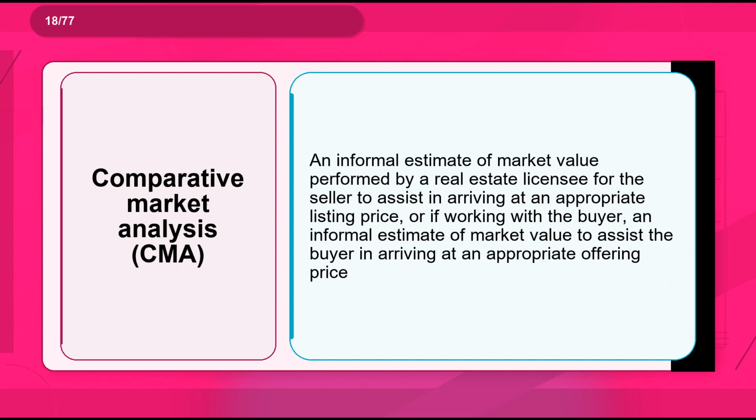Flashcard 18. Term: comparative market analysis, CMA. Definition: an informal estimate of market value performed by a real estate licensee for the seller to assist in arriving at an appropriate listing price, or if working with the buyer, an informal estimate of market value to assist the buyer in arriving at an appropriate offering price.